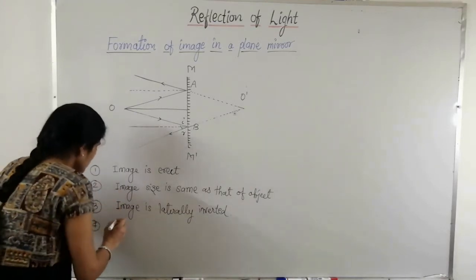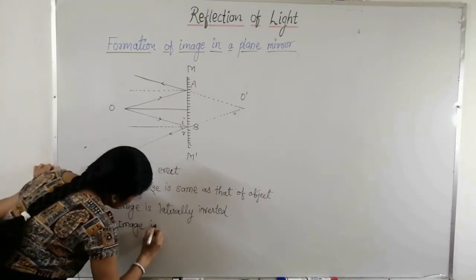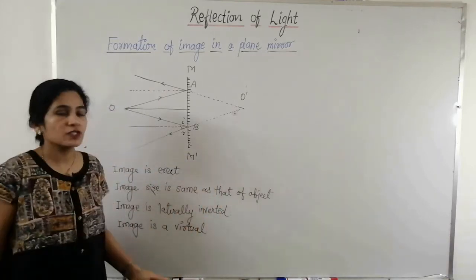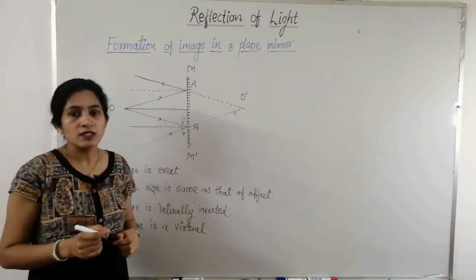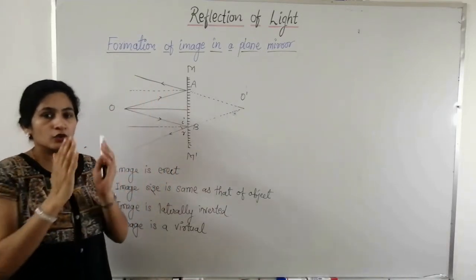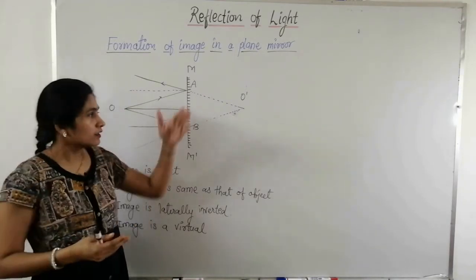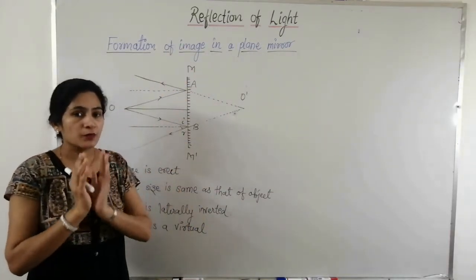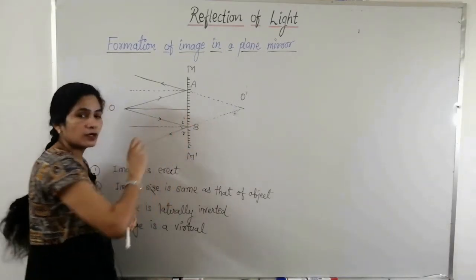The fourth characteristic: the image is virtual. The image is not real. Now what is meant by virtual and real images? The image formed by the plane mirror is a virtual image. A virtual image means an image which cannot be caught on a screen, which cannot be obtained on a screen. If you place a screen between the object and the mirror, then you cannot get the image on the screen. You must have seen in a cinema theater that images are caught on the screen. You can see those images on the screen because they are produced by a concave mirror. But we cannot produce images on a screen by using a plane mirror.